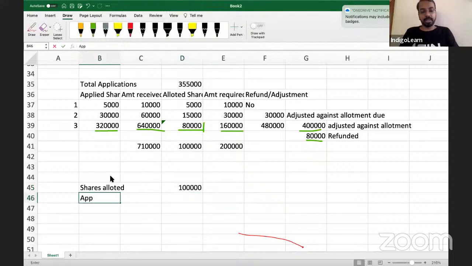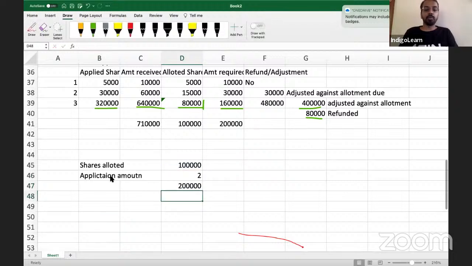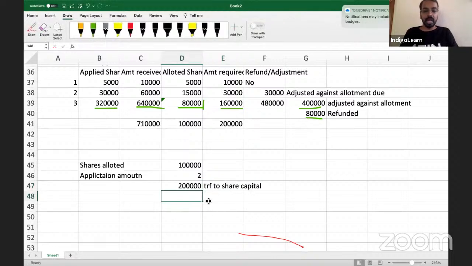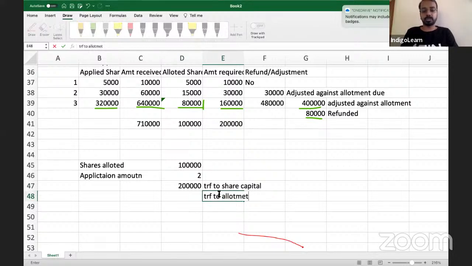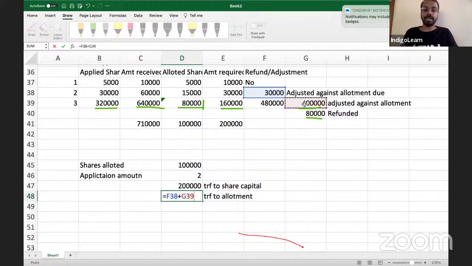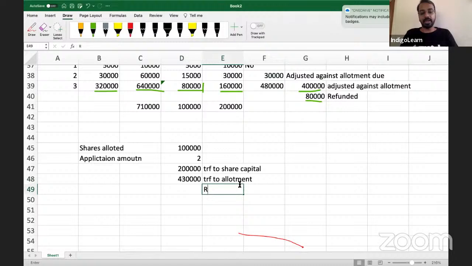Application amount 2, so 1 lakh multiplied by 2 lakhs. This has to be transferred to capital. Then how much is to be transferred to allotment? 30,000 for the second category plus 4 lakhs for the third category. 4,30,000 is to be transferred to the allotment, and refunded is 80,000.